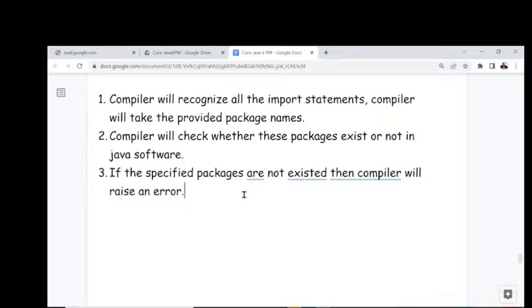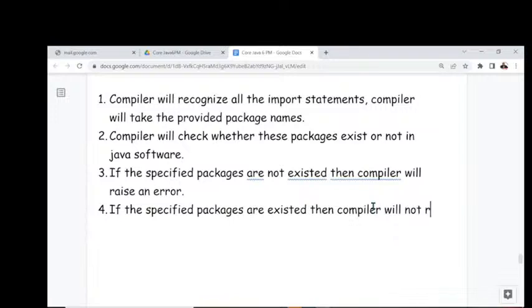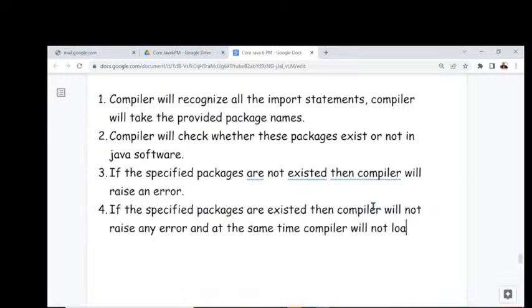If the specified packages exist, then what will the compiler do? Then the compiler will not raise any error, and at the same time the compiler will not load any package content to the memory.